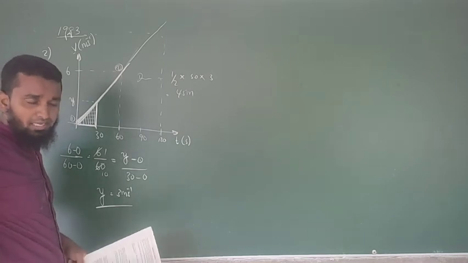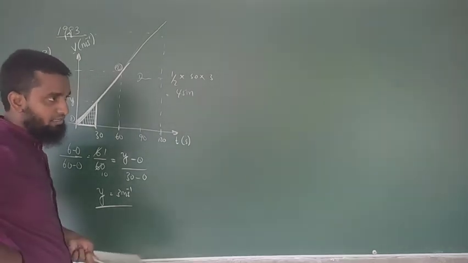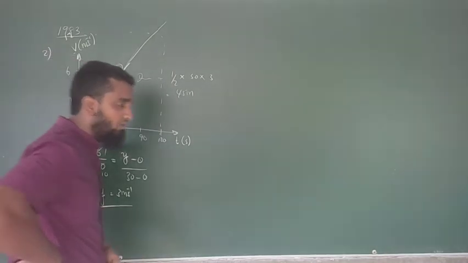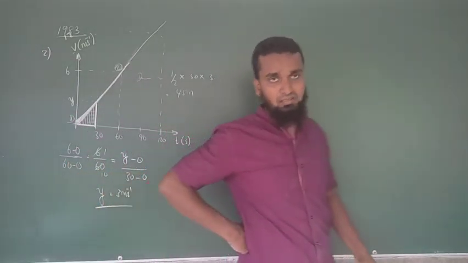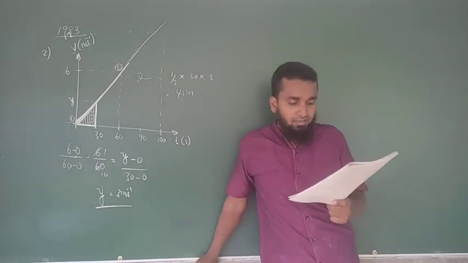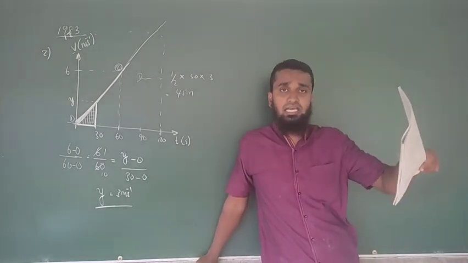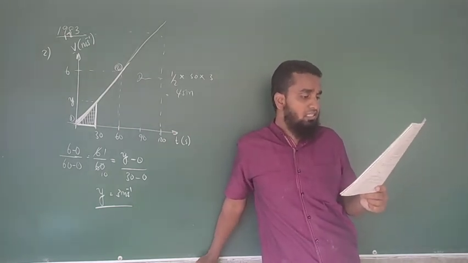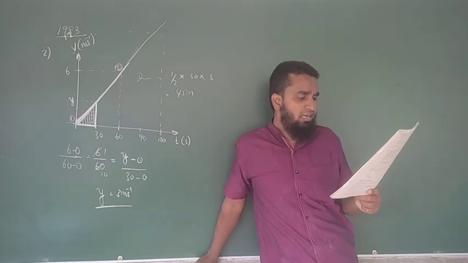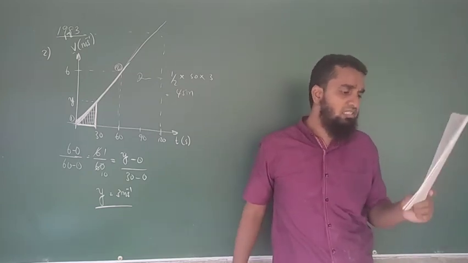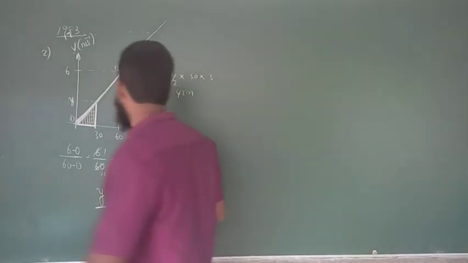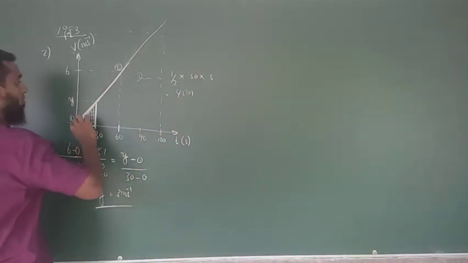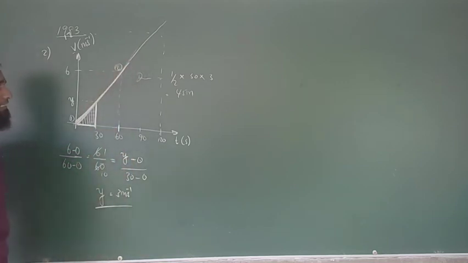B is correct, right? We didn't read B, but we know that B is correct, right? How it's correct, we'll see that. When you are in the exam hall, you don't want to see that, right? Now you are at home now, right? We'll see that. Constant force has been acted on the object during the first 60 seconds. Constant force, right? See this.